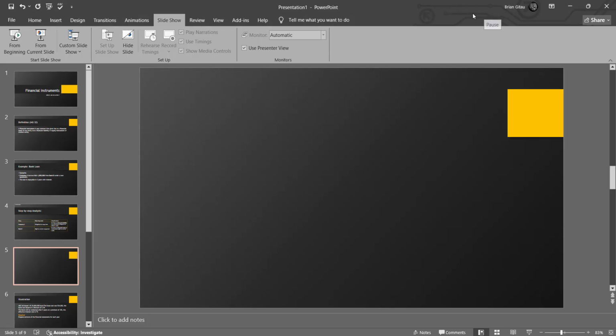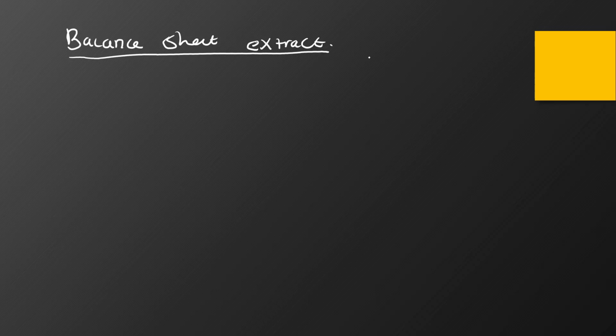We go ahead and prepare the balance sheet extract. For the balance sheet extract, remember this is a liability.